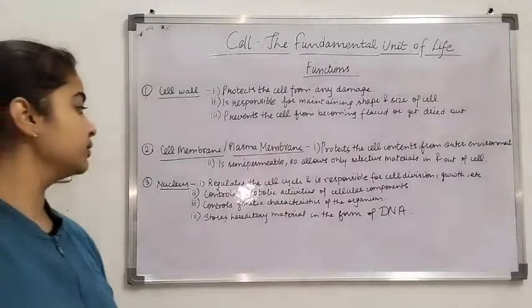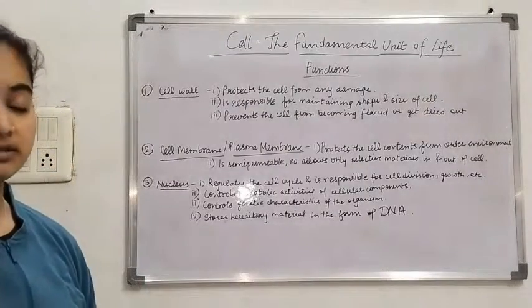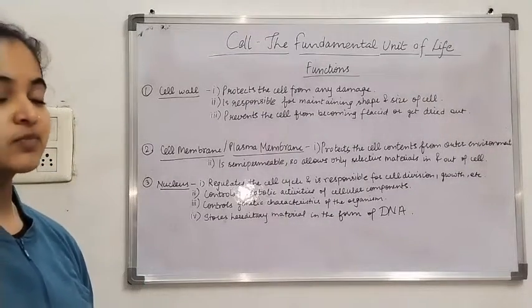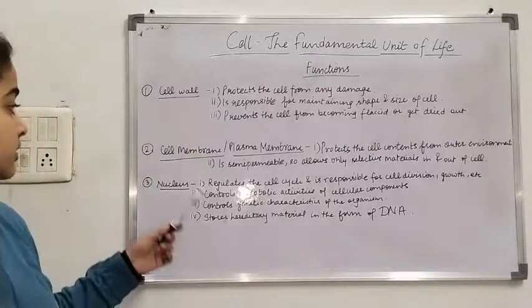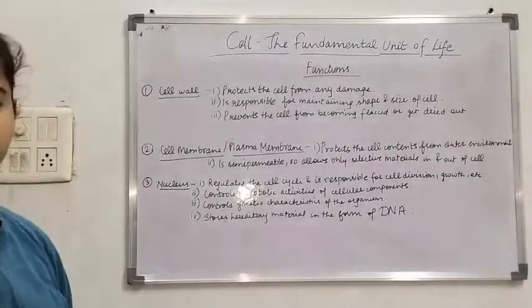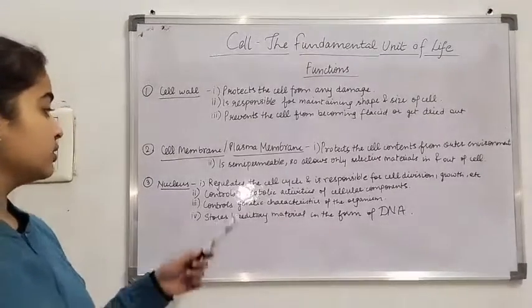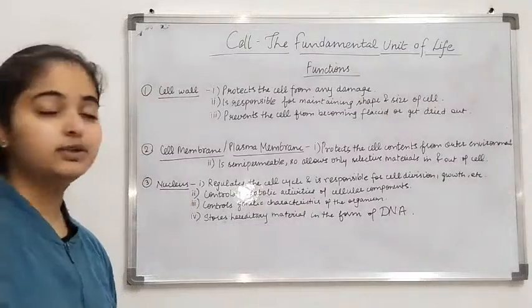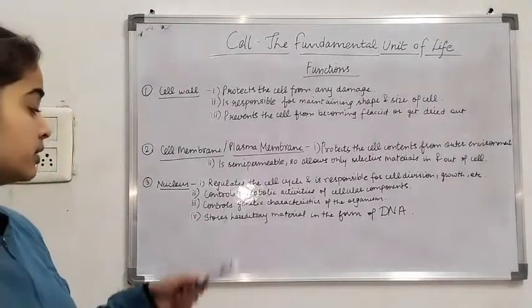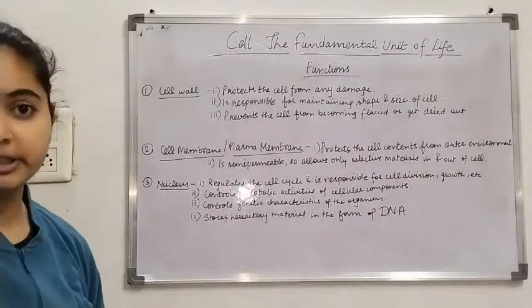Next is nucleus. Nucleus regulates the cell cycle and is responsible for cell division, translation, which is protein synthesis, growth, etc. Nucleus is basically the control center of the cell. It controls almost all the activities inside the cell. It controls the metabolic activities of cellular components, and it also controls genetic characteristics of the organisms as it stores the hereditary material in the form of DNA.